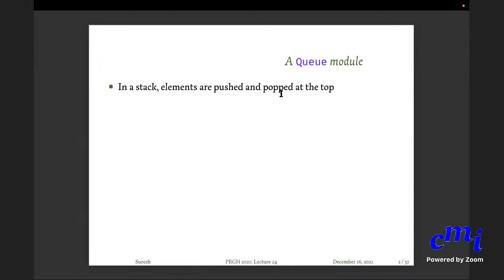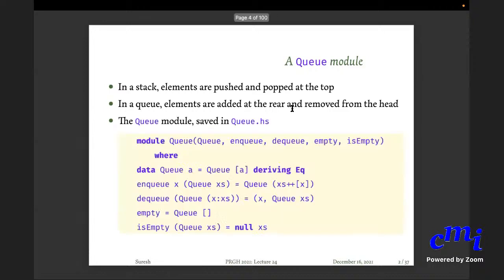It's just like a queue in a bank counter or any counter, maybe a food counter or whatever. People join at the tail and people exit at the head. I shouldn't say tail, I should say rear, because in Haskell, tail means anything but the head. So people join at the rear, people exit out of the front. So elements are added at the rear and removed from the head.